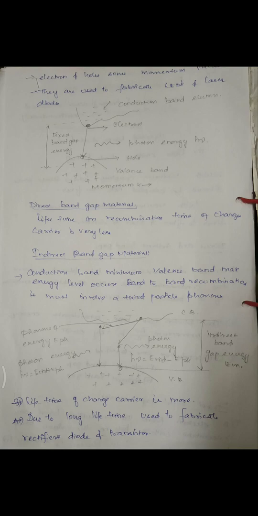Due to the longer lifetime of these charge carriers, these are used to fabricate rectifier diodes and transistors. These are used to make amplifiers, switches, and integrated circuits. So these are the two materials we have learned now. But in the case of the optical communication transmitter side, the direct band gap materials are widely used.